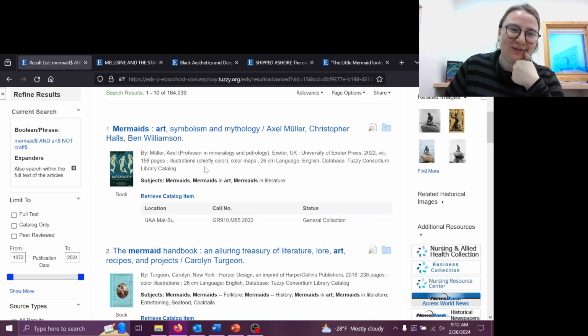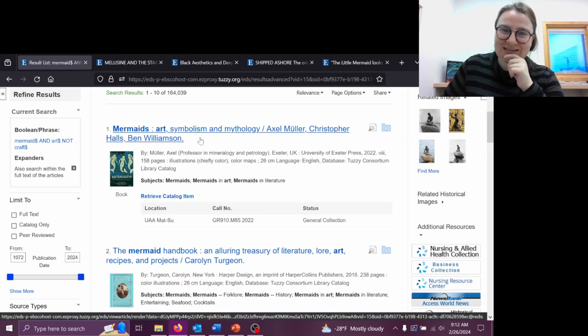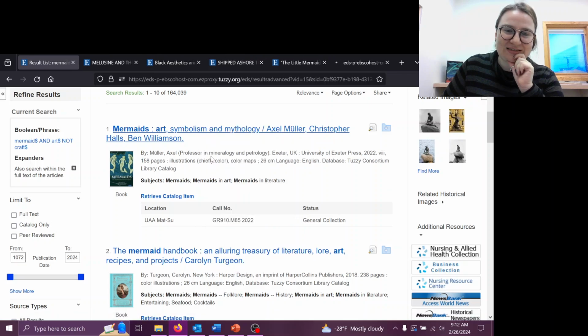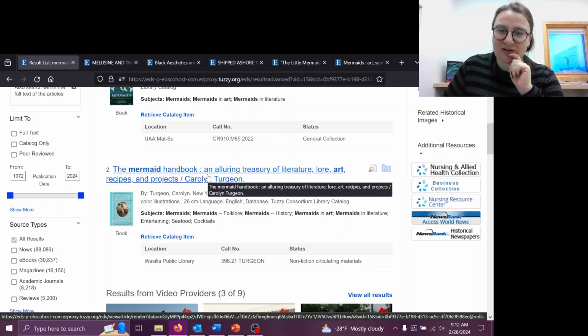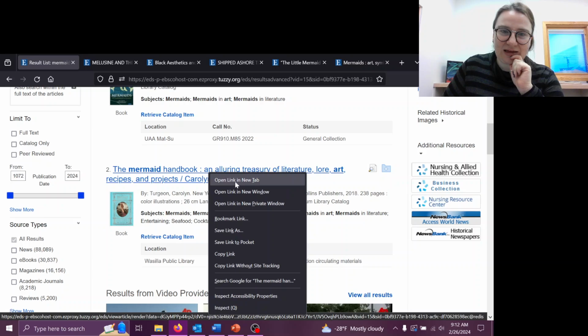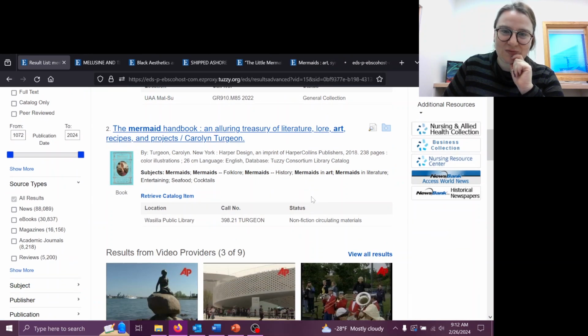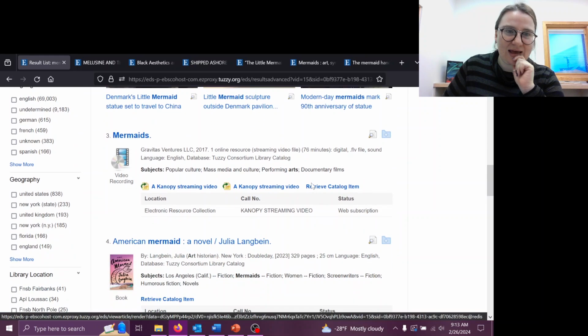And there's that book that I was looking for in the previous lecture. That's lovely. Going to put that aside again because it could be very useful. This one was also showing up initially in the catalog search, and I'm still debating on how useful it can be. It's mainly that folklore, mermaids, and mermaids in art subject that I'm interested in.